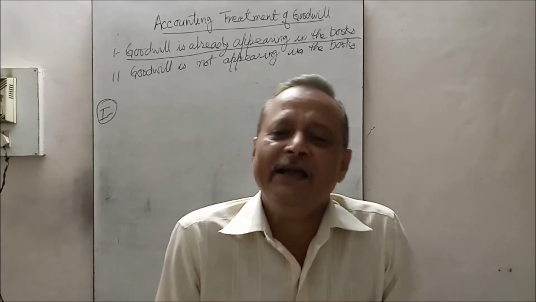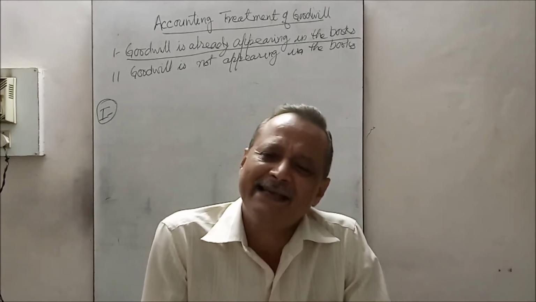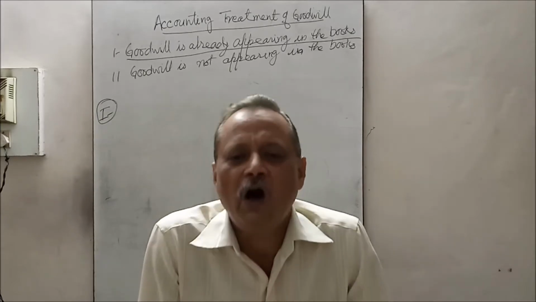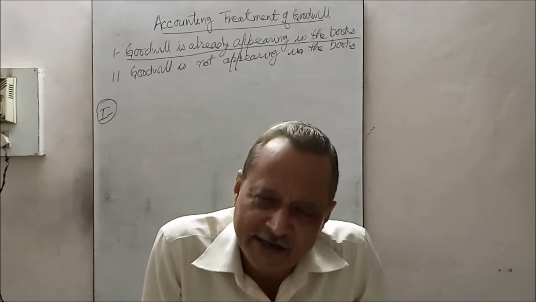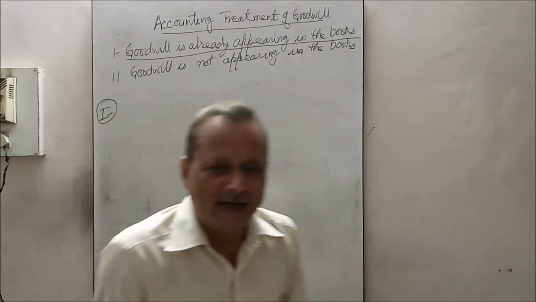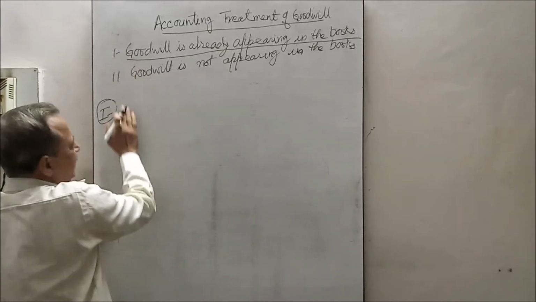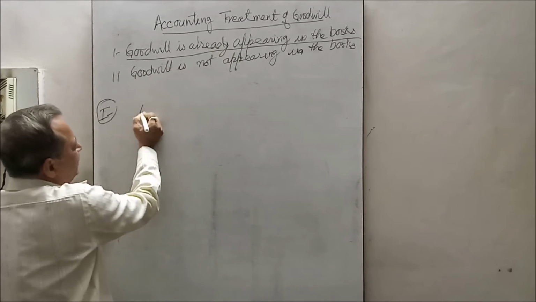Again I am repeating, if goodwill is appearing in the books, goodwill books में पहले से है, in that case that should be eliminated or written off by passing one entry. Which partners?